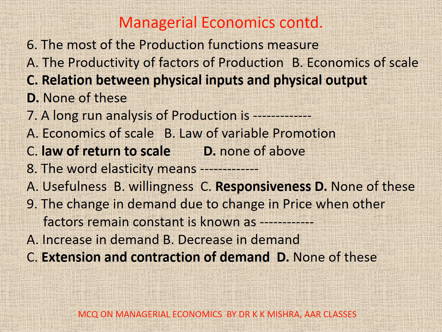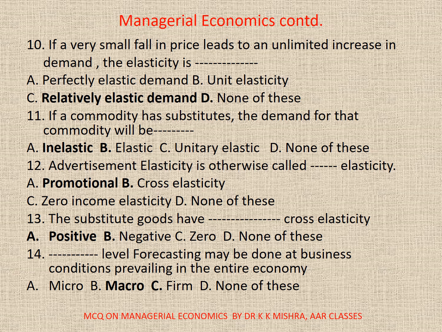Responsiveness. 9. The change in demand due to change in price when other factors remain constant is known as dash. A. Increase in demand, B. Decrease in demand, C. Extension and contraction of demand, D. None. The correct option is C, extension and contraction of demand. 10. If a very small fall in price leads to an unlimited increase in demand, the elasticity is dash. A. Perfectly elastic demand, B. Unit elasticity, C. Relatively elastic demand, D. None. The correct option is C.